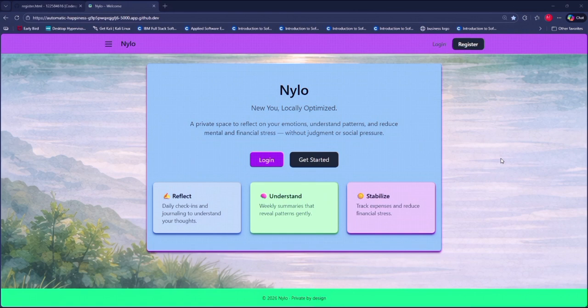The core idea behind Nylo is simple. People often feel overwhelmed or anxious, but they rarely get a quiet space to reflect on their own journey. Nylo focuses on self awareness instead of performance, and that philosophy guided every design decision.